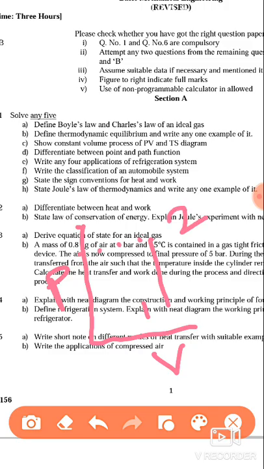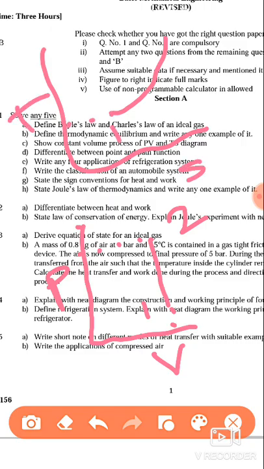So this is the constant volume process on the PV diagram, and now on the TS diagram, this is the constant volume process. This is 1, this is T, and this is S. This is 2, here the TS diagram, right?